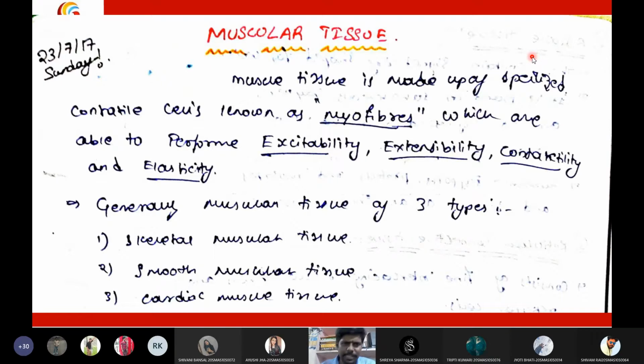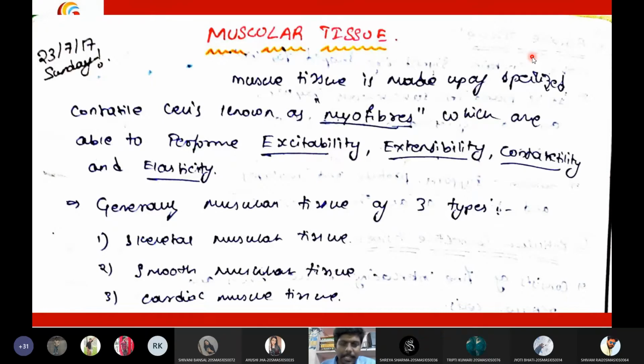Also the major body weight comes from the muscles. The musculoskeletal system has more weight. So body weight is given by the muscles, and muscles are also useful in some metabolic pathways. Certain metabolic pathways happen in the muscles. So this is all about the functions of muscle. The major function is obviously movement, locomotion, and maintaining the posture of the body. For mobilization of the body we require muscles.